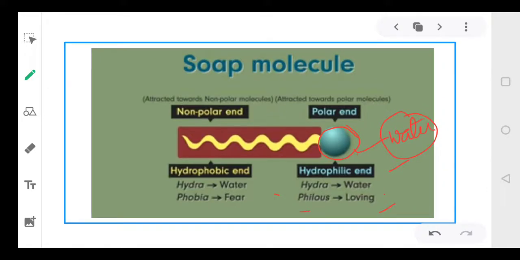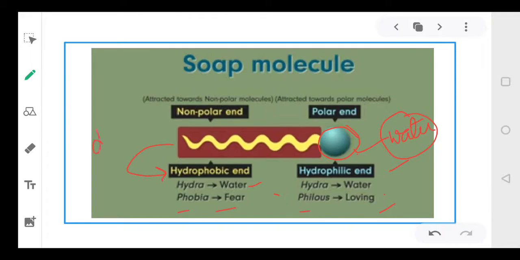While this tail portion is referred to as the hydrophobic end. Hydro means water and phobic means fear. So this tail portion remains away from water. So the head remains attached with water, and the tail goes away from the water.